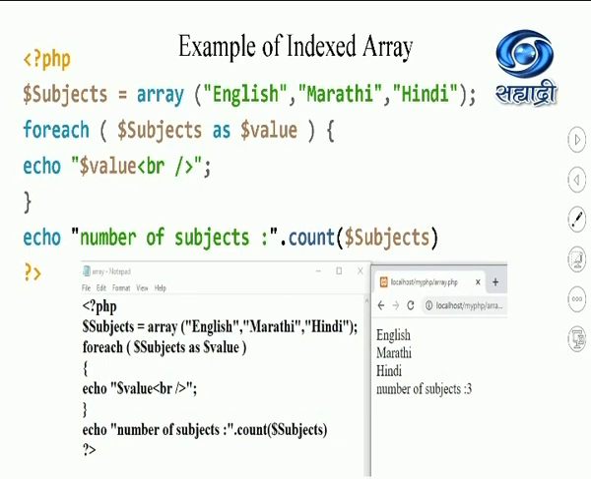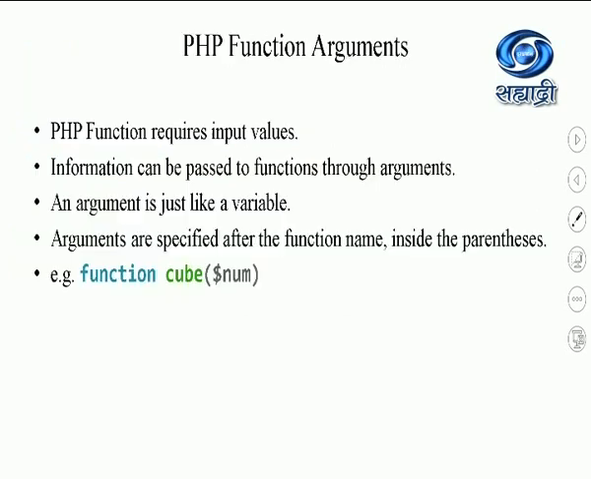I have added one more echo statement counting the number of subjects. So this count function will tell me how many subjects I have. Here count is giving me value 3 because I have added 3 values in the array. This is a simple program and output specified in your textbook. You may also try this by giving extension .php. You can type it in Notepad, give the file name with .php extension and save it on the server.